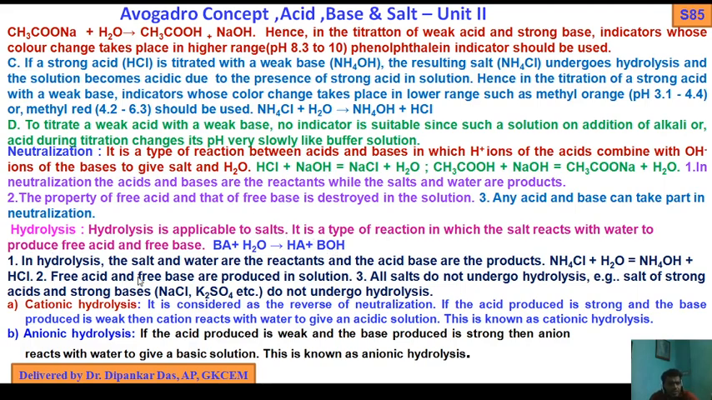Number one, in hydrolysis, the salt and water are the reactants and the acid and base are the products. NH4Cl plus water gives ammonium hydroxide plus HCl. So these are the reactants and these are the products. Free acid and free base are produced in solution.